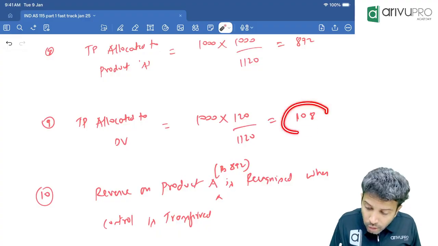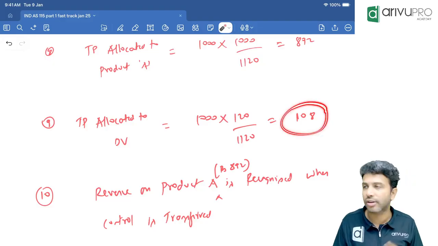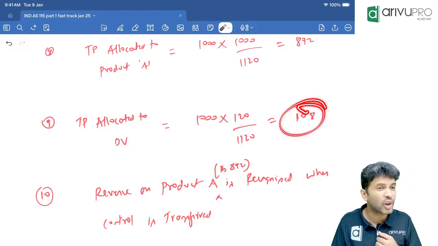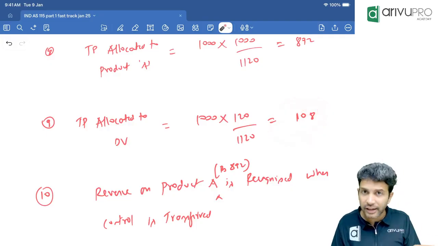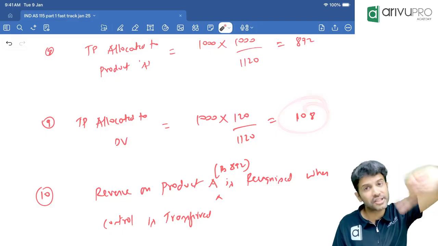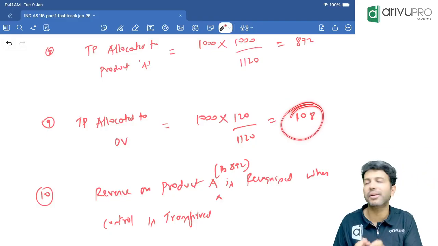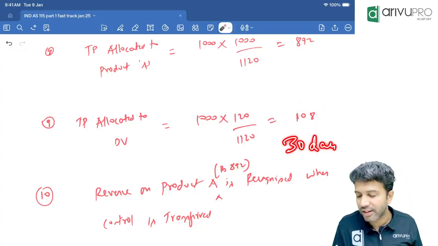But for the 108 discount voucher revenue, can Reliance, the seller entity, recognize it today? No. This 108 discount voucher revenue the entity will book when the customer utilizes the discount voucher in future. When the customer purchases the goods in future, at that time they will recognize 108 as revenue. Or 30 days, whichever is earlier.